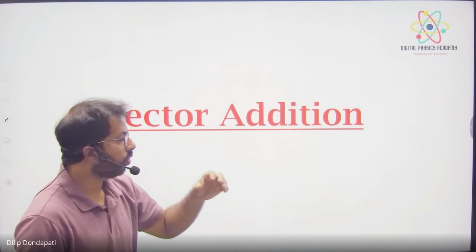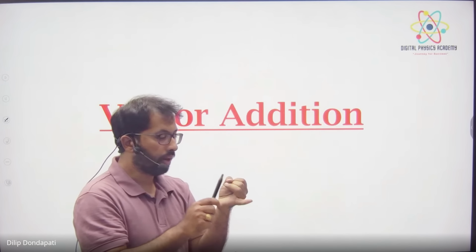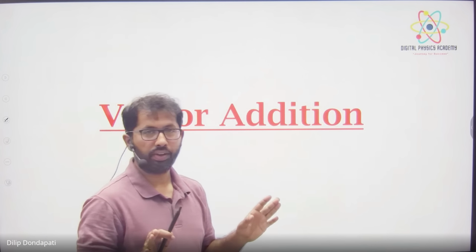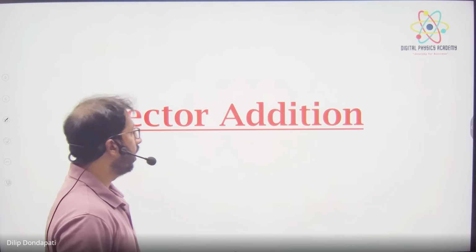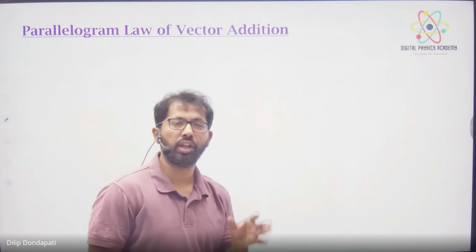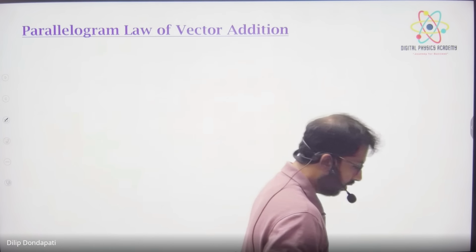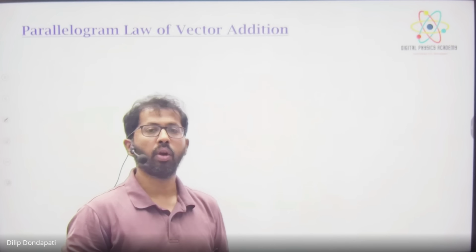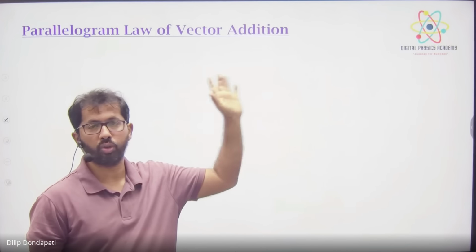So in this chapter, what are we going to do? Vector addition we are doing, vector subtraction we are doing, and vector multiplication. No division, there is no division of vectors. First we are doing vector addition. In vector addition we are doing the parallelogram law of vector addition. This is very important, very famous. Different methods are there, like triangle law and polygon law also, but majorly we use the parallelogram law. All 100% of questions you can do with the parallelogram law.